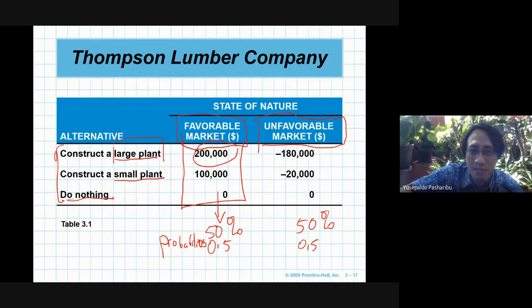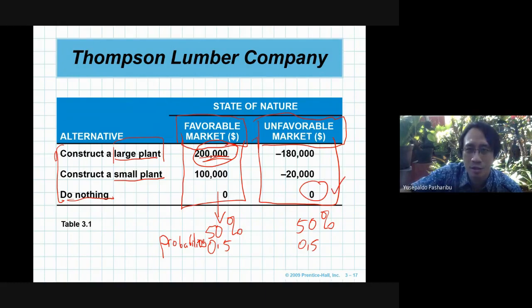In this column, 200,000 is the highest number or the best payoff that can be obtained. For unfavorable market, we know there are three numbers: minus 180,000, minus 20,000, and 0. So 0 is the highest one.